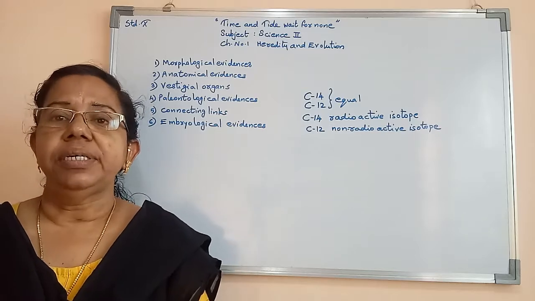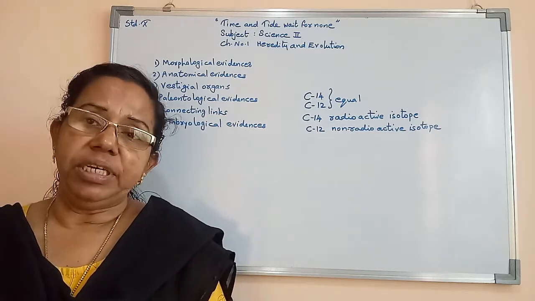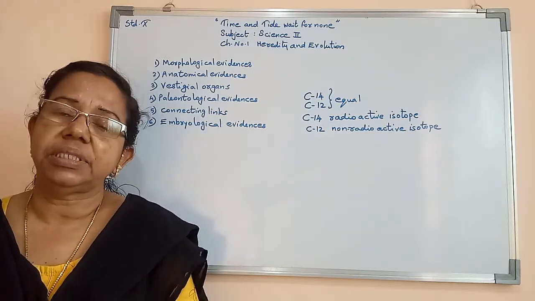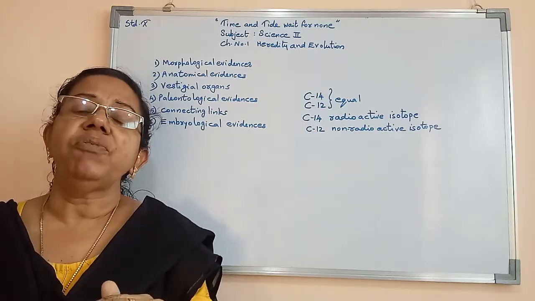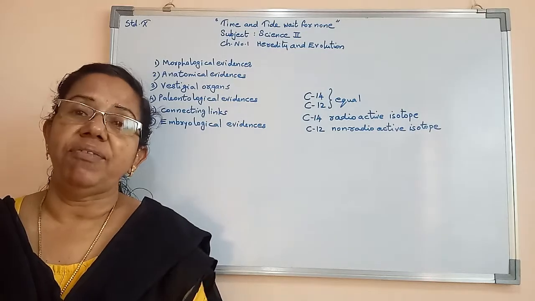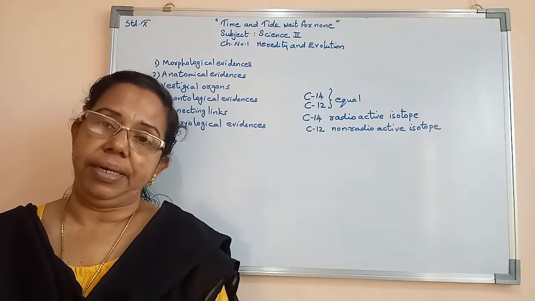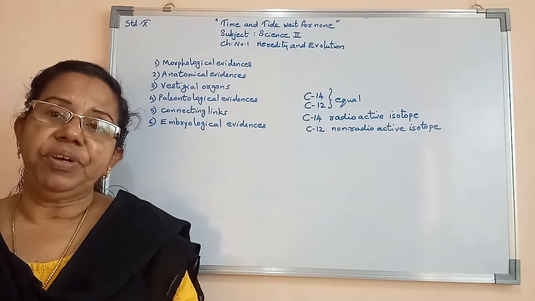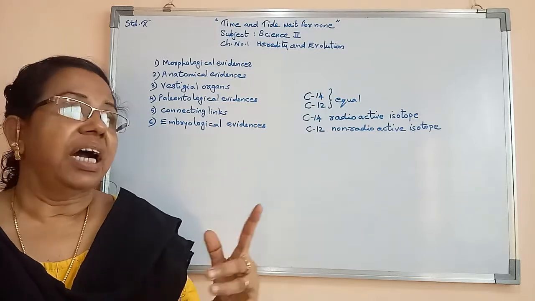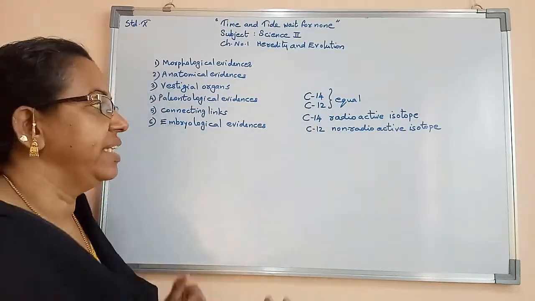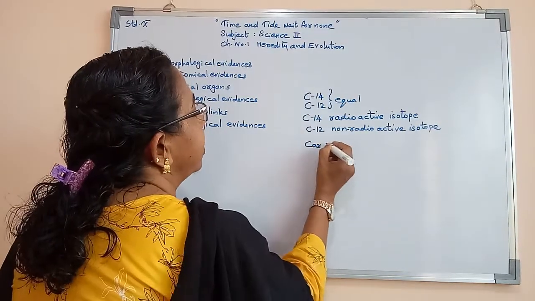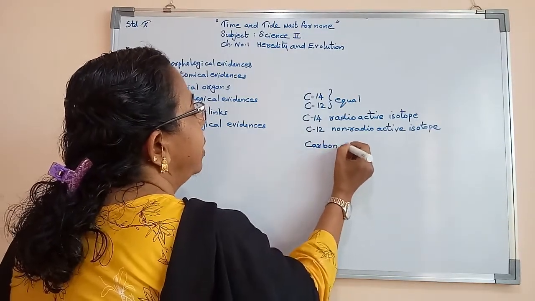As a result, in the dead bodies of organisms, we can find that the ratio between carbon 14 and carbon 12 will be different. The ratio between the isotopes of carbon 14 to carbon 12 is known as carbon dating.